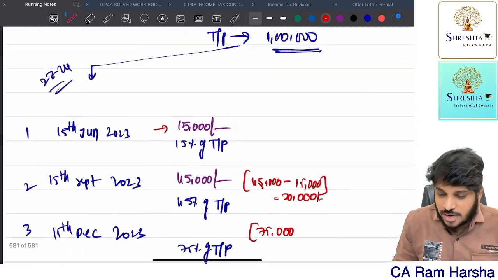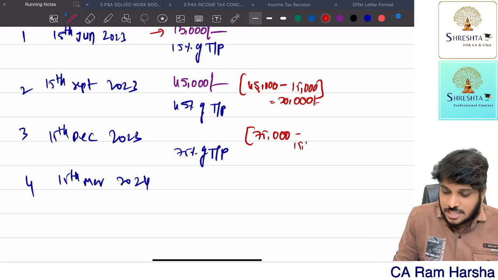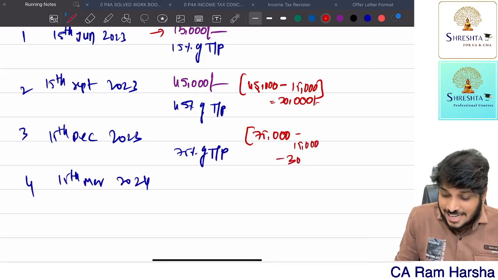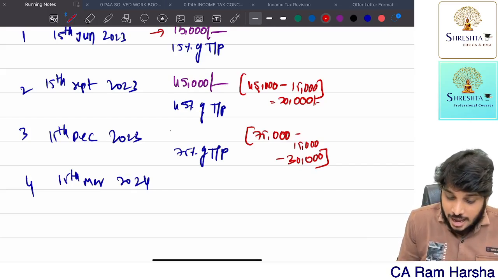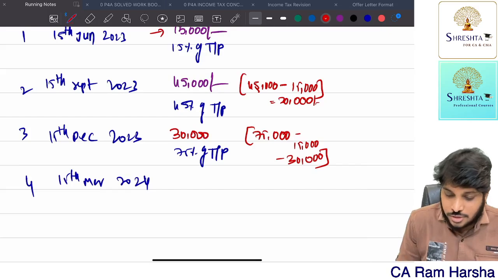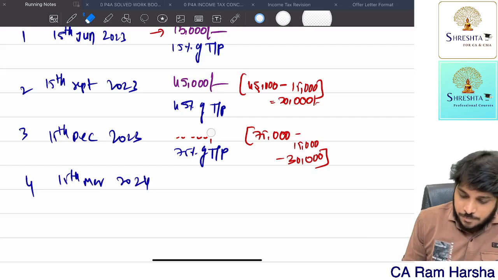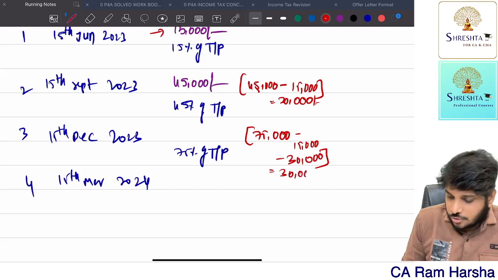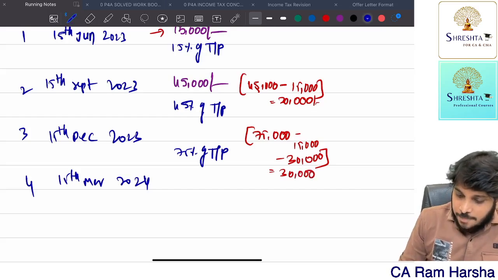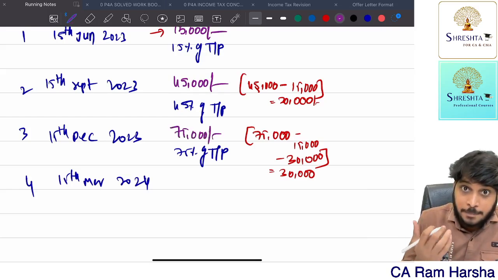Tax payable is 1 lakh, so 75% means 75,000, minus first installment 15,000, second installment 30,000. So I have to pay 30,000 rupees in the third installment. By this time, 75,000 rupees you should be completing.